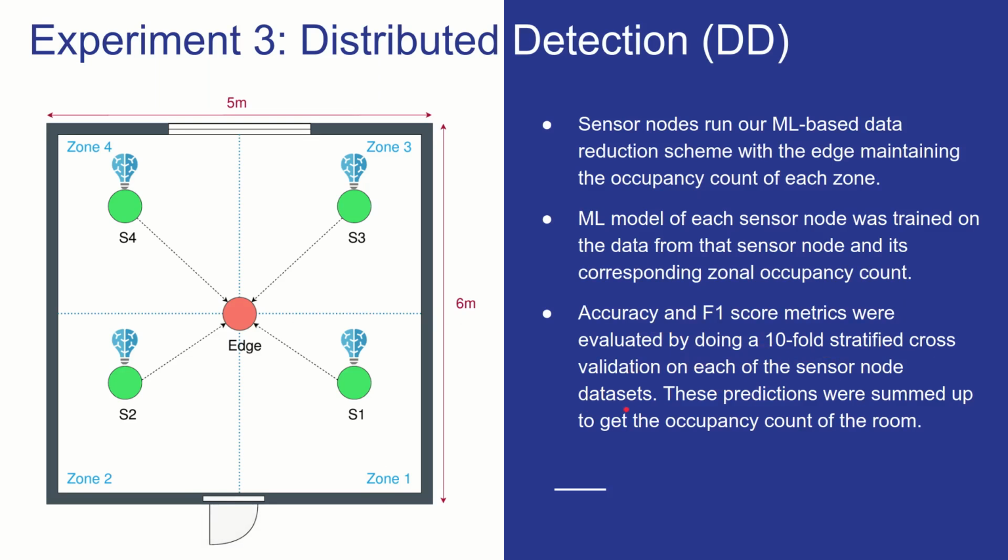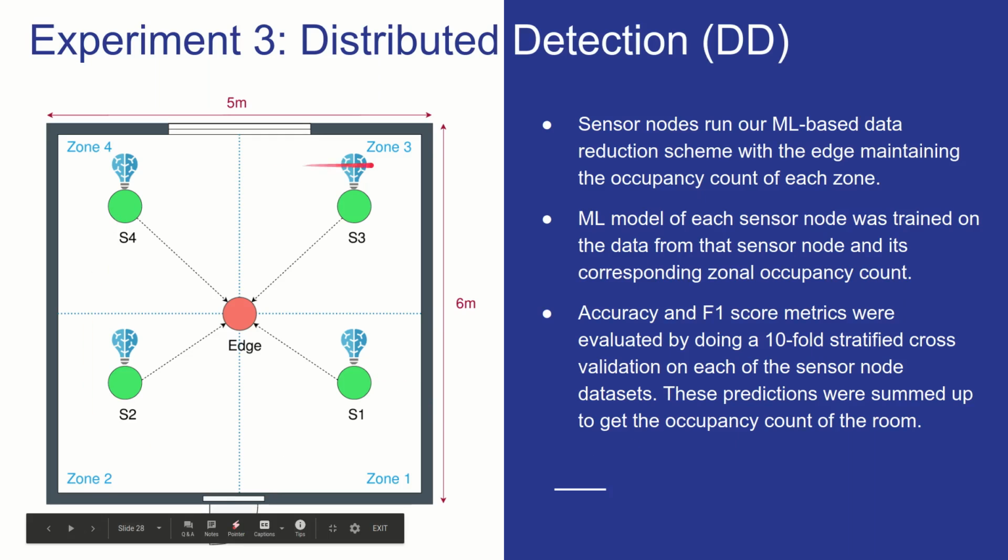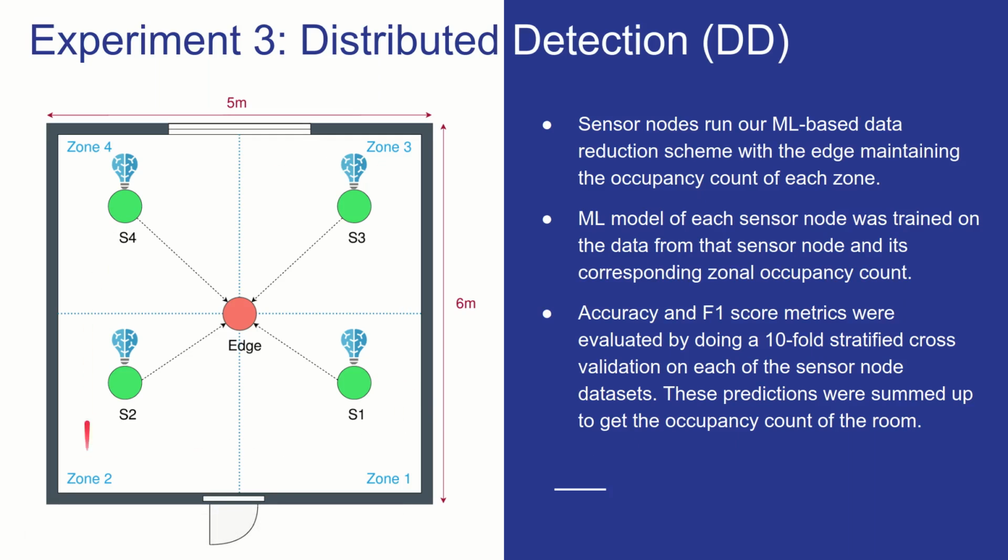Based on the predictions we got, we were able to calculate the number of transmissions based on the number of changes in the class labels that happened. These zonal predictions were summed up to get the occupancy count of the entire room. This gave us the accuracy and the F1 metrics for the occupancy estimation of the entire room.